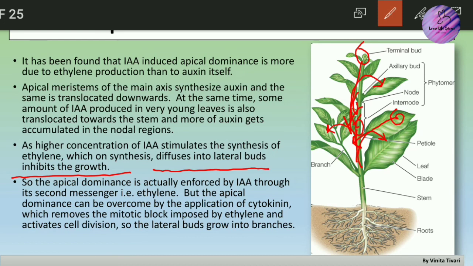But this inhibition can also be reverted when you apply cytokinin. Cytokinin removes the mitotic block imposed by ethylene and activates cell division, and therefore the lateral buds grow into branches. So we already know that in lateral inhibition auxin plays an important role, but along with auxin there is also importance of ethylene in this process.